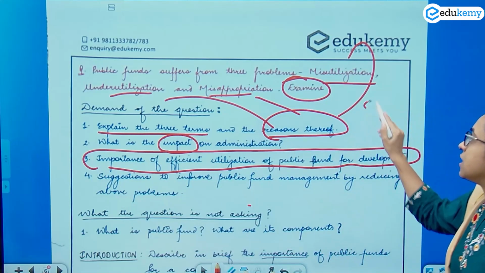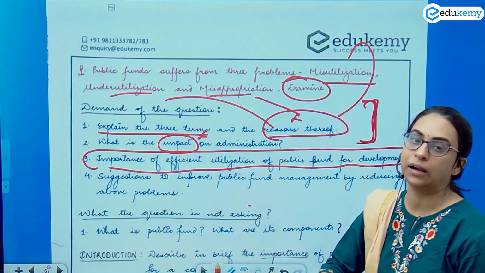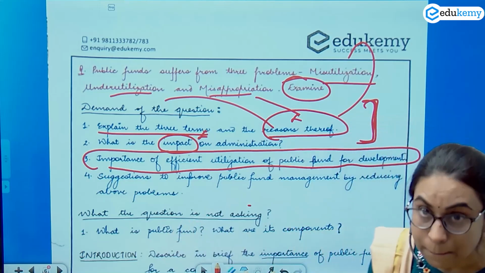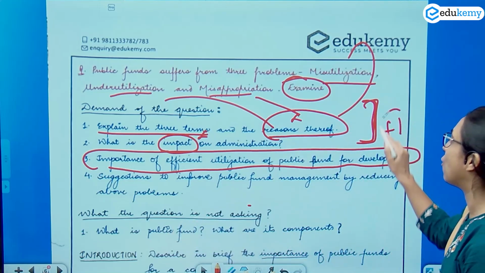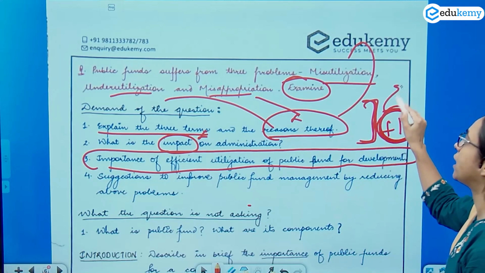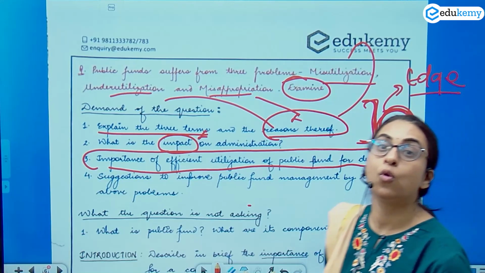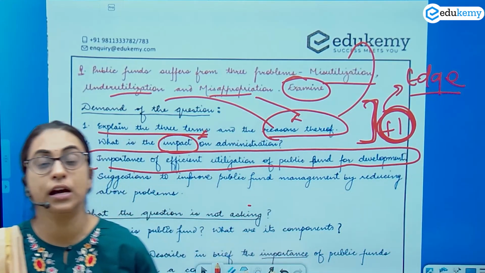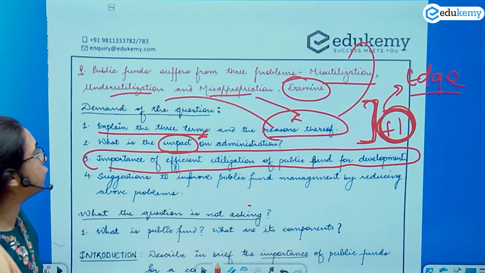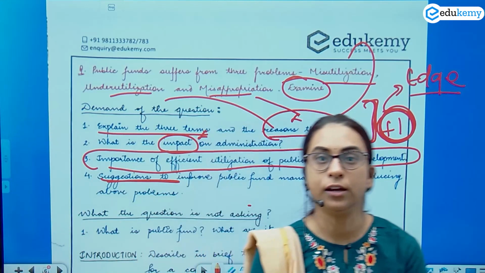Okay. Many students would only write the definition and example. They will also not write the reason. They will also not write the impact. Some of you, those who understand what examination means, will write reasons and will write impacts. But the importance of efficient utilization of public fund is something that will give you one extra mark. This is something that will give you the edge over the other students. हमको efficiently utilization करना है public fund का. ये एक perspective है, ये एक wisdom है. Try to get that in your answer. And you can then conclude by giving suggestions on how to manage the public fund in a better manner.